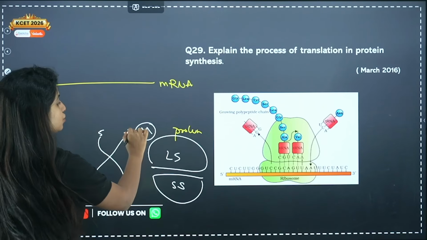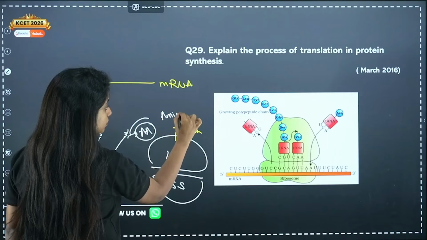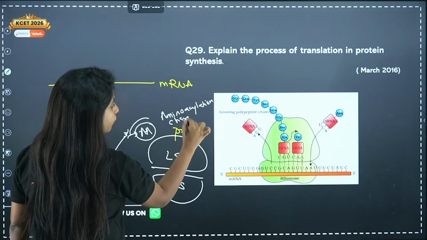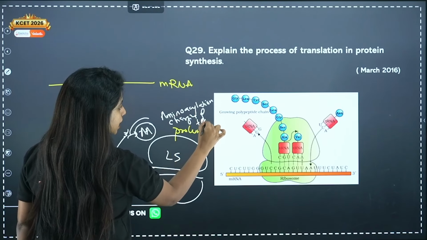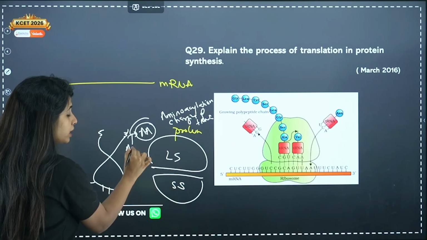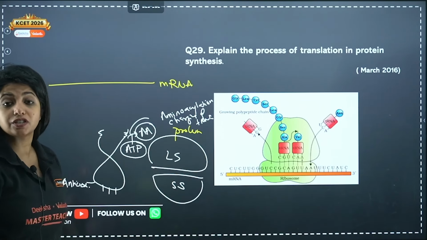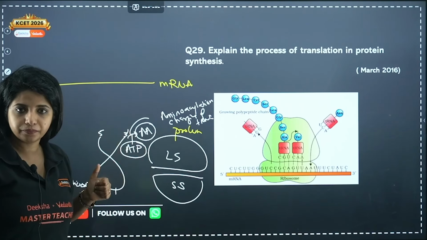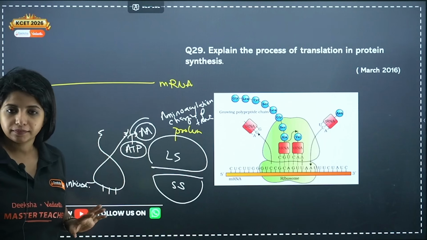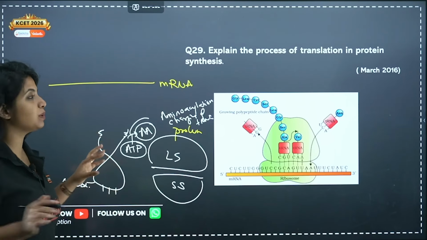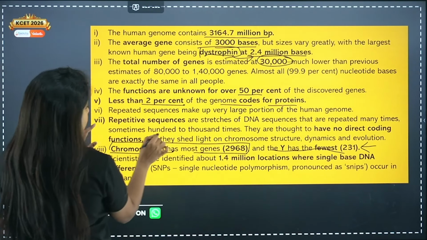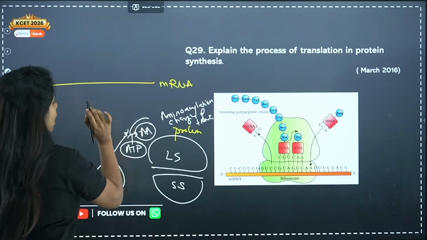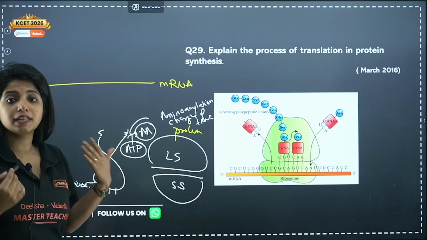This process is known as amino acylation, or you also call it charging of tRNA. Amino acylation or charging of tRNA requires a lot of ATP, a highly energy-requiring process. It is happening at the 3' end, do not forget it. So we need all this. Here, the first thing that happens is amino acylation. This process is already done. We now have charged tRNA.